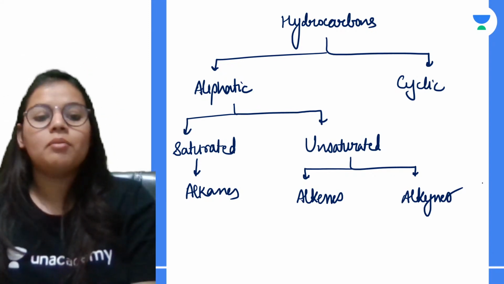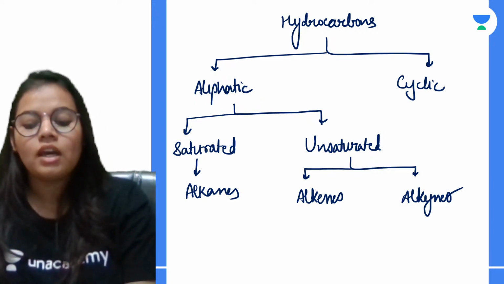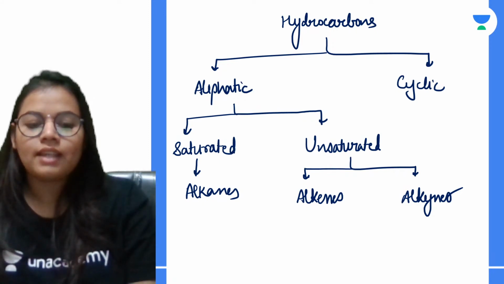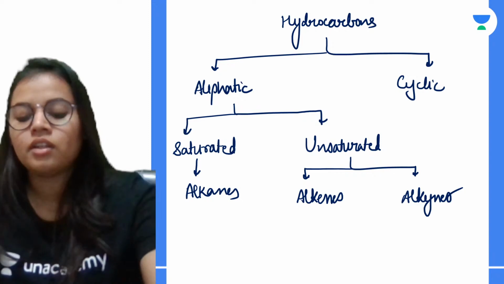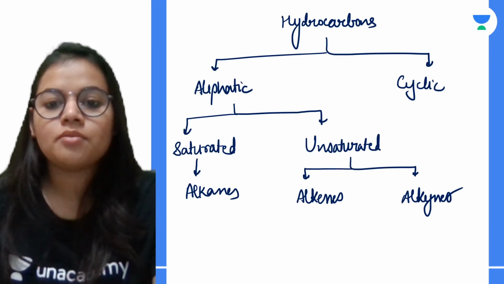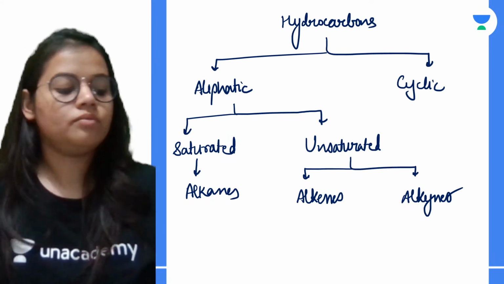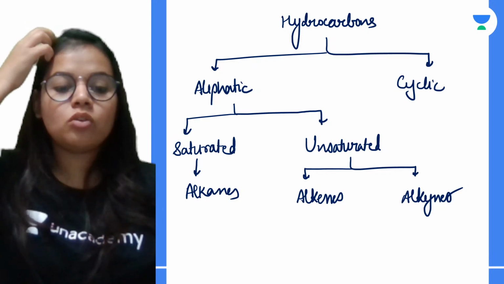So this is our basic division of the hydrocarbons. Now we are going to study each one by one. Yes, saturated is alkane and unsaturated is alkenes and alkynes. Correct. So yes, my dear students, is everything clear up to here? Yes or no? Let's see, any confusion please let me know.